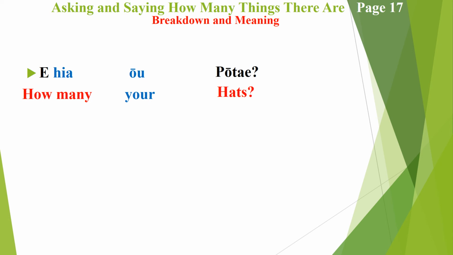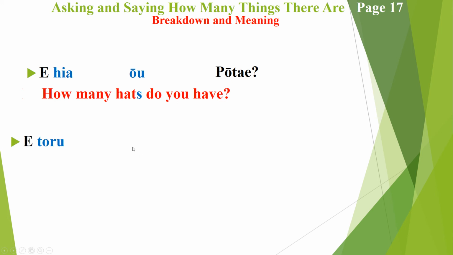"Pōtai" refers to the hats. I put the S on the end for the "ō", and so that simply means how many your hats. To make it more grammatical: how many hats do you have?